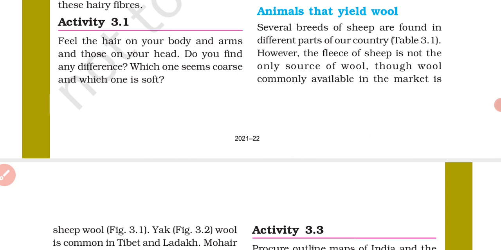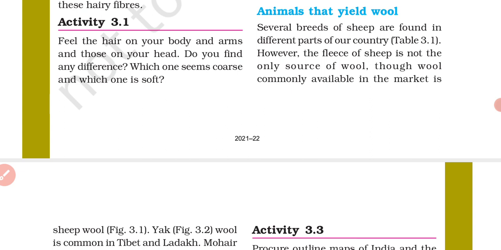How do they keep themselves warm in the cold winter season? The hair or wool in the body of these animals traps a lot of air. You know that air is a poor conductor of heat. So the air trapped in the hair or wool of these animals prevents their body heat from being lost to the cold surroundings, and therefore they keep themselves warm in the winter season.